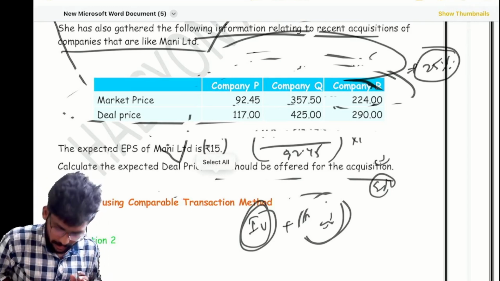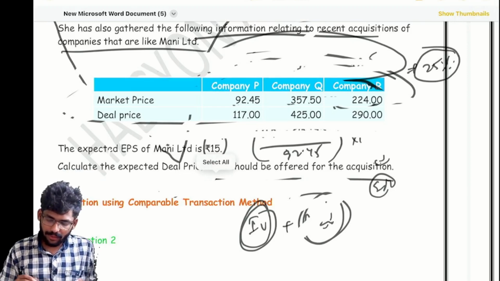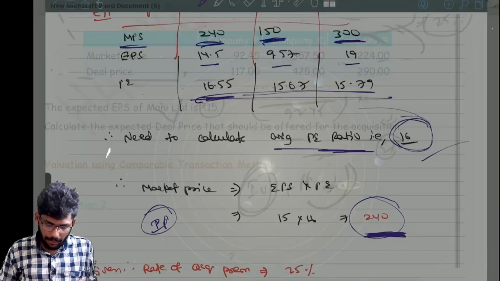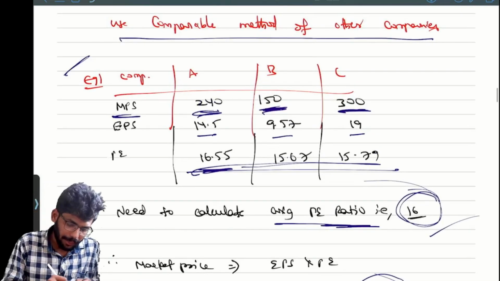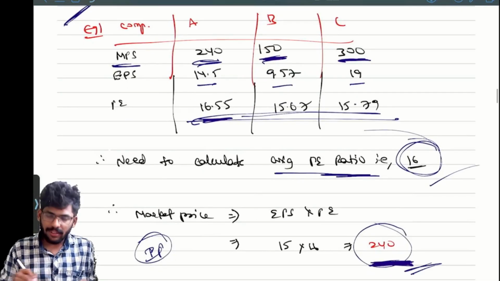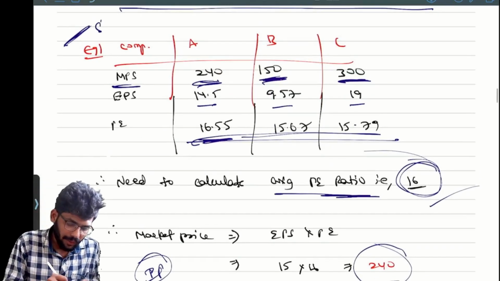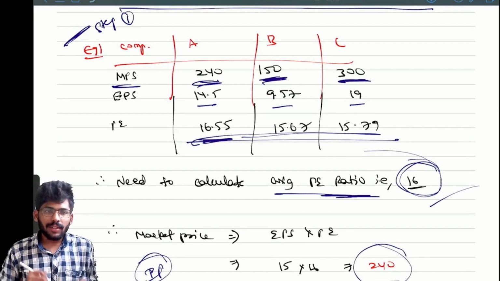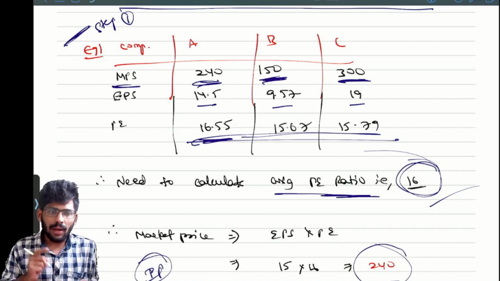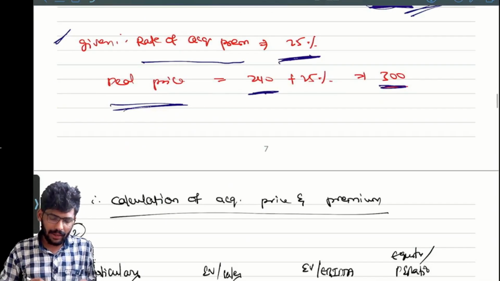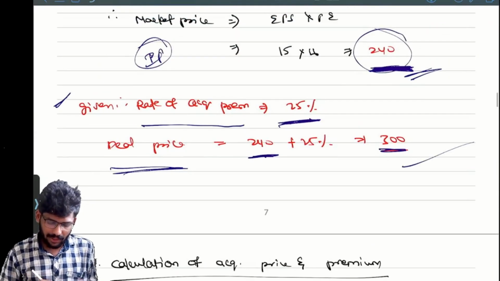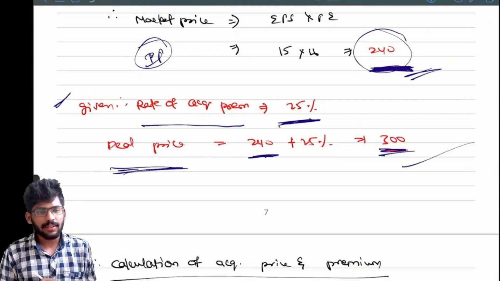Does everybody have clarity about this? Simple steps. Step number 1 is to calculate the intrinsic price. Step number 2: calculate the acquisition premium of all the companies and take the average of it. Then finally calculate the deal price with the formula. Simply you can calculate. That's it. The answer is already given, so 300. This is question number 1.